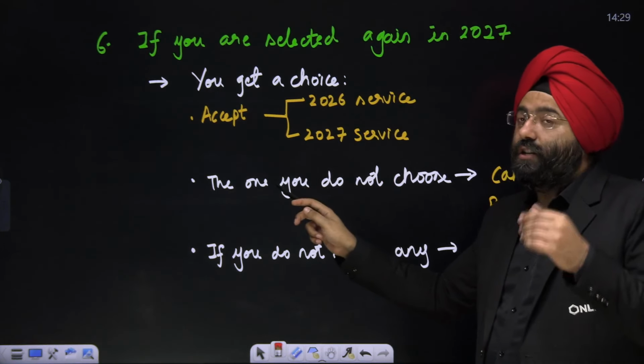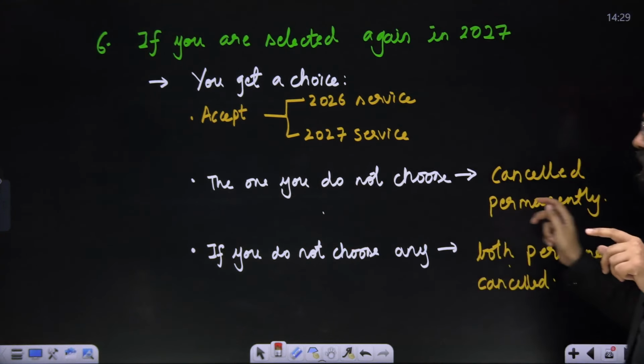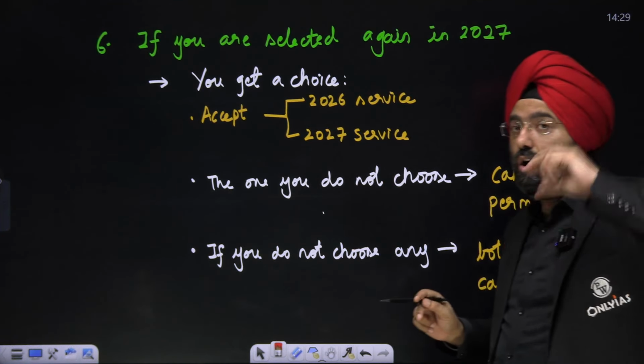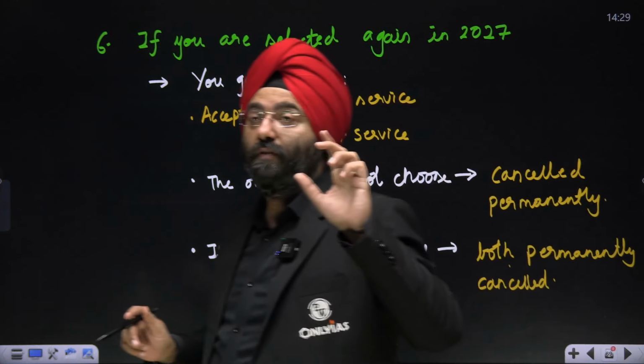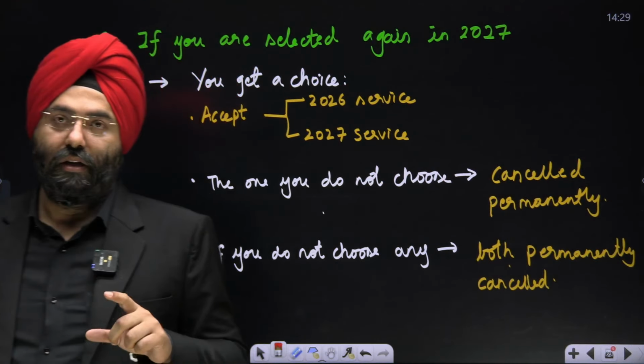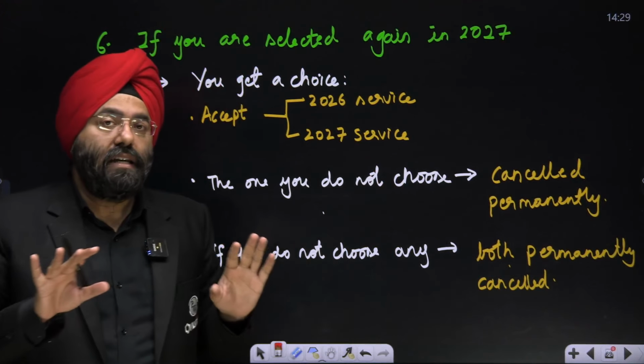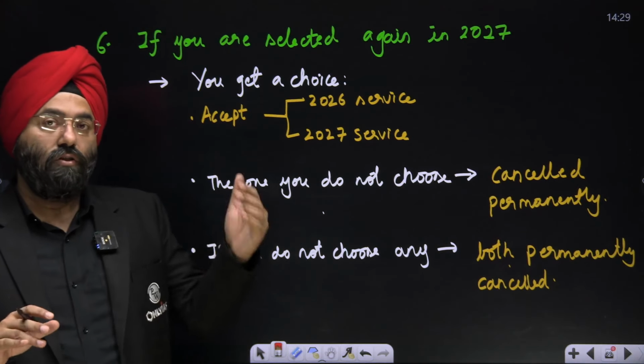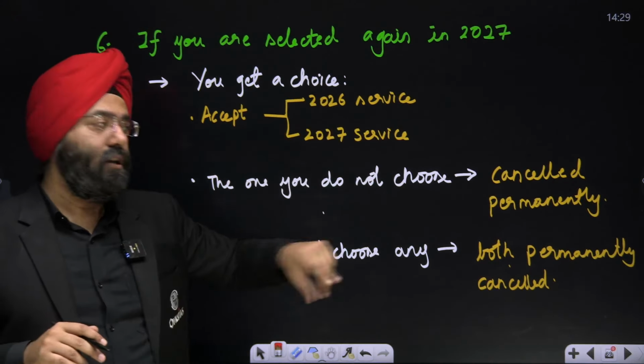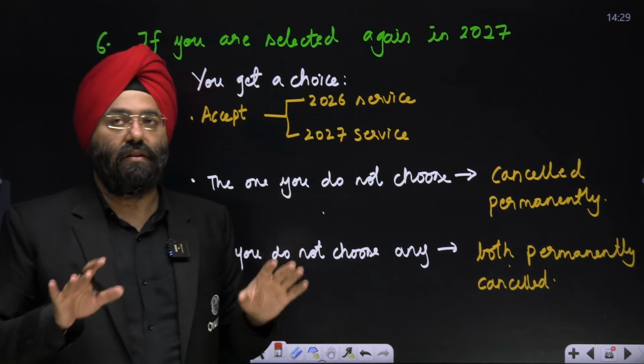The one he does not choose is permanently cancelled. That means you cannot get that service in future also, because you have not opted for it now. That is why the word permanently is important here. Even if you resign and appear again, you will still not get this service, because it is permanently cancelled for you now.